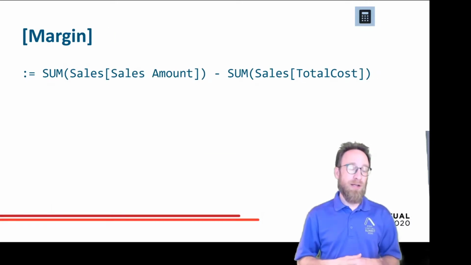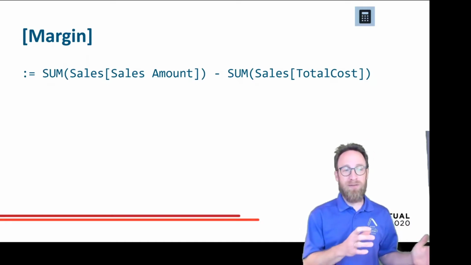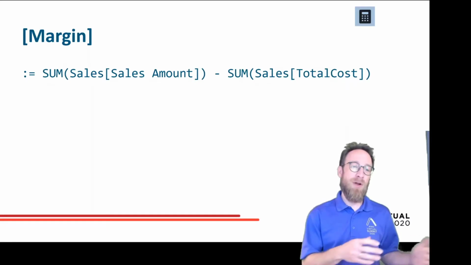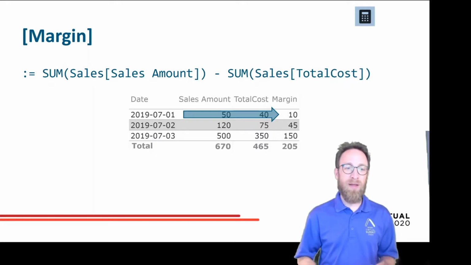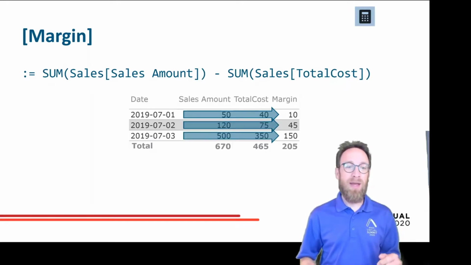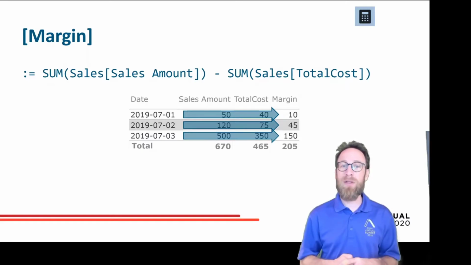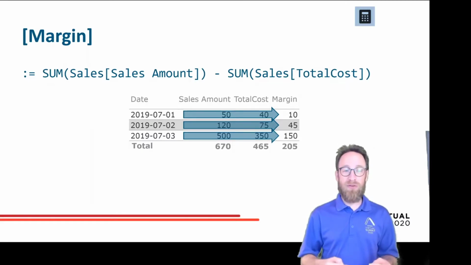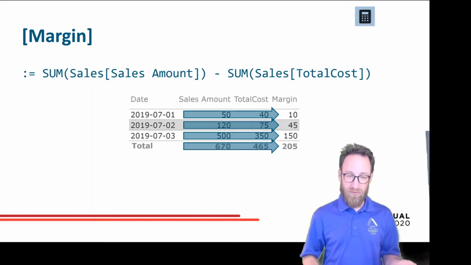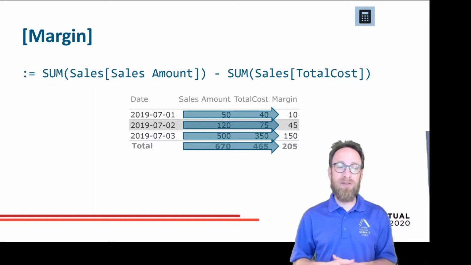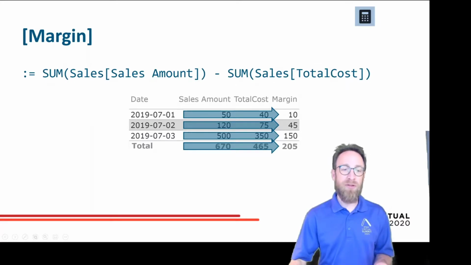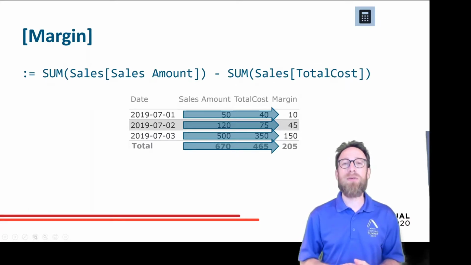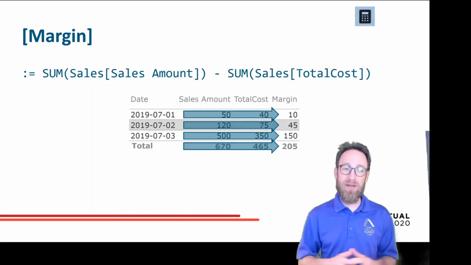The margin can also be calculated in a measure. We can subtract the sum of the sales total cost from the sum of the sales amount. This also works. 50 minus 40 is 10, 120 minus 75 is 45, and 500 minus 350 is 150. Again, remember, for the measure, this is also done on the total. So it's calculated as 670 minus 465, resulting in the 205. Again, in this use case, we could calculate it as a sum of the margin, or replicate the formula on the total level. The measure always calculates it on the total level without any filters applied.